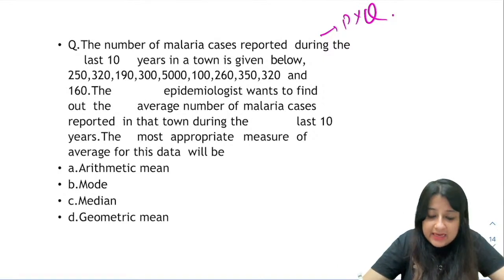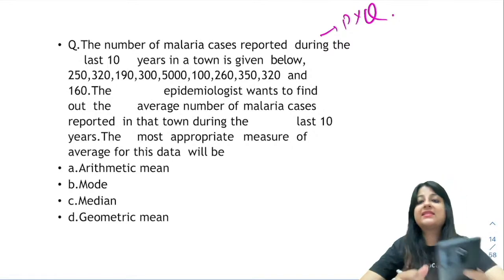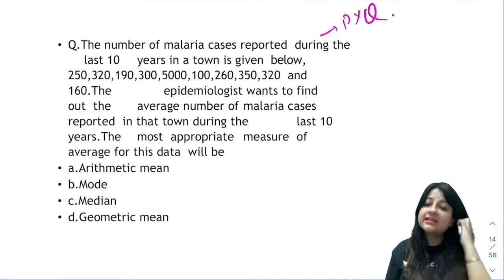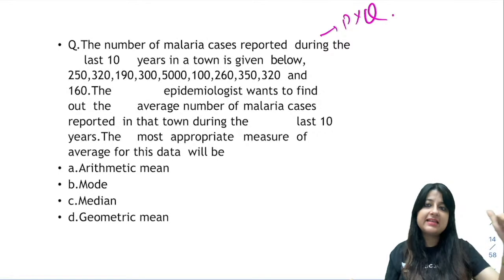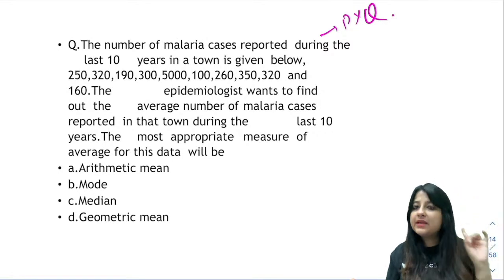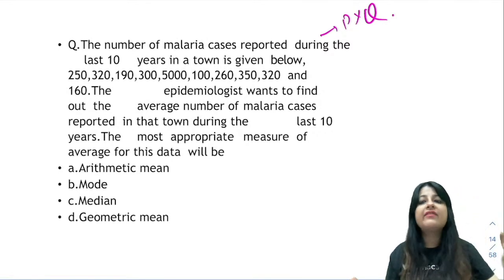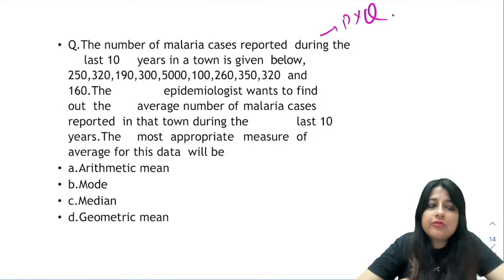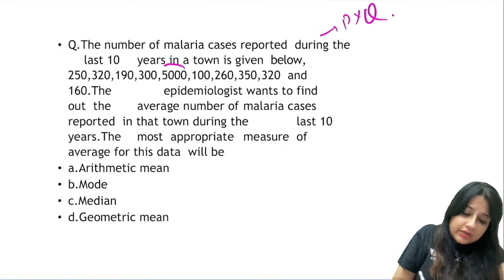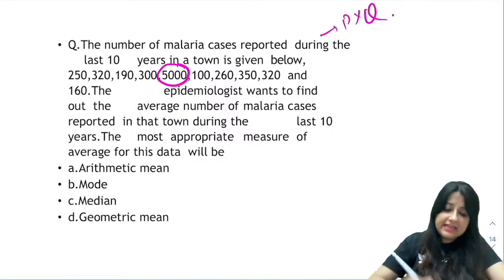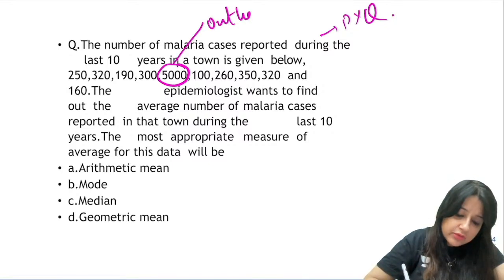The number of malaria cases reported during the last 10 years in a town is given below: 250, 320, 190, 300, 5,000, 100, 260, 350, 320 and 160. Now look at these two data sets. What is the difference between this data set and the previous data set, guys? The previous data set did not have any outliers. Here, if you look at this number 5,000, it appears to be an outlier.